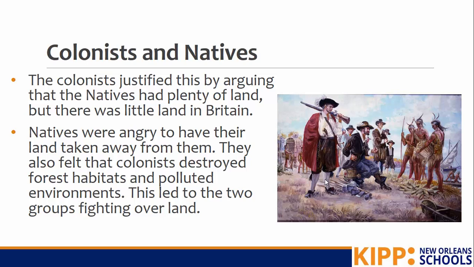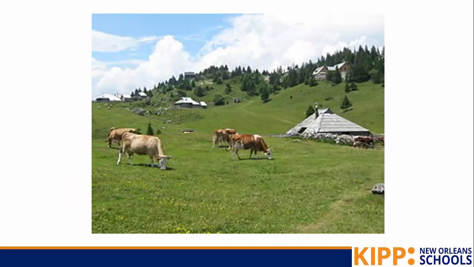The natives were really angry to have land taken away from them. They also felt that the colonists destroyed forest habitats and polluted the environment. This led to the two groups fighting a lot over land. So there were a lot of disputes over who owned which land. And that was especially hard for native groups that would move around to a lot of different areas, and they wanted to keep all those areas pure and clear for them to use.